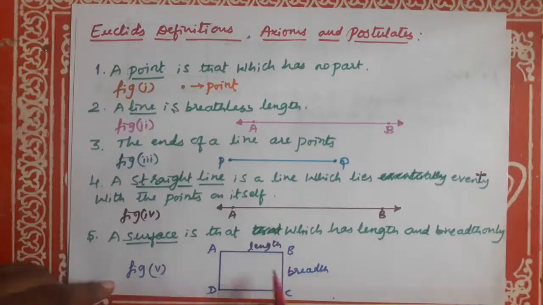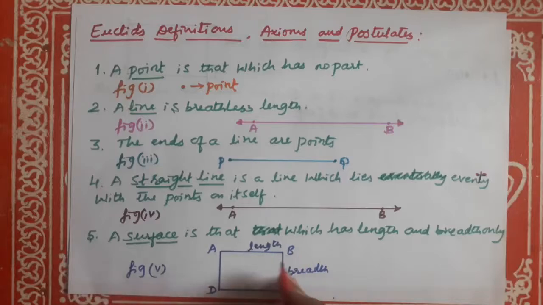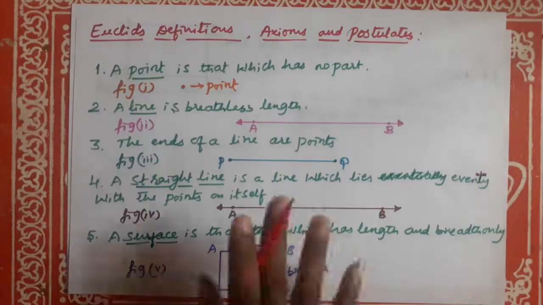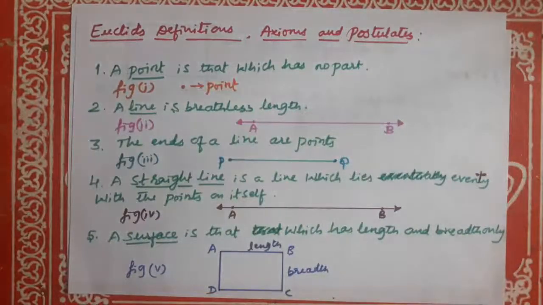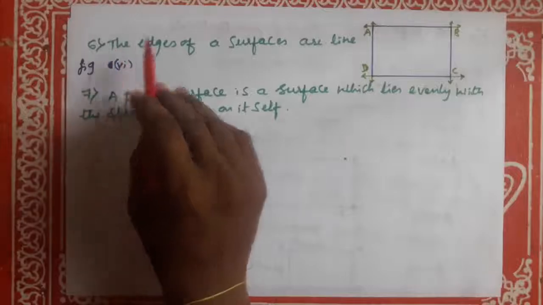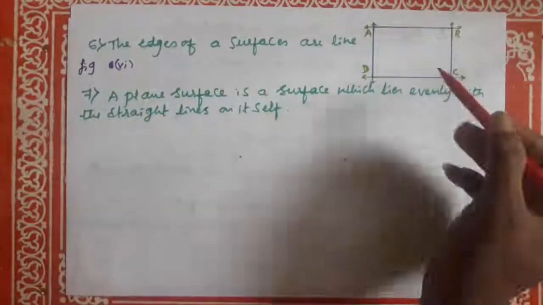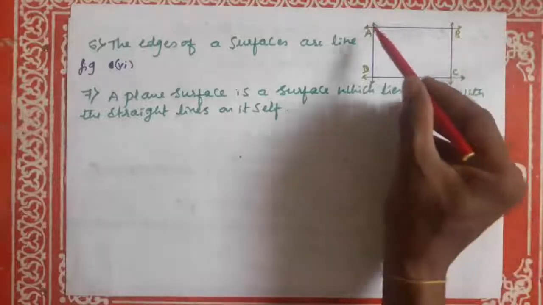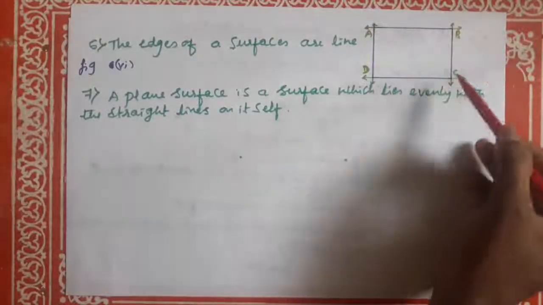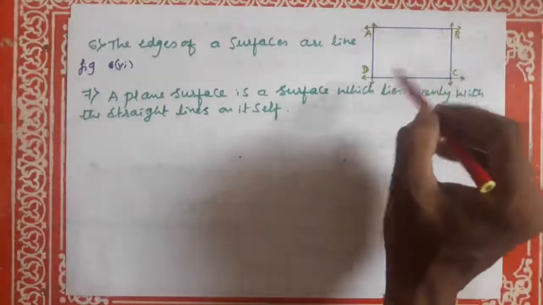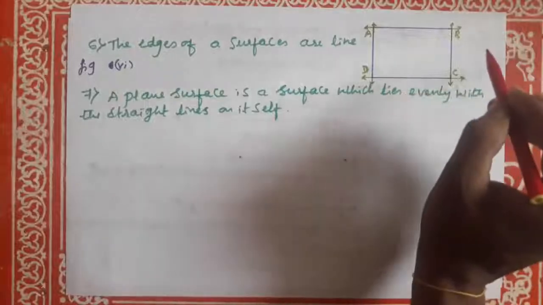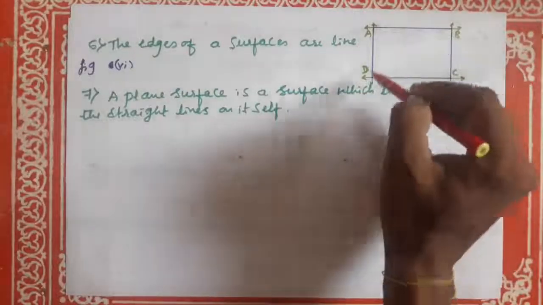Look at this figure 5. Okay, I drew here one geometrical figure. On this surface, there is only length and breadth. Okay, see, look at this page also. This is the length and this is breadth. Next, sixth one, the edges of a surface are lines. I drew here a geometrical figure. Look at this. For example, AB is a line, DC is a line, BC is a line, and AD is a line. Okay, these are the edges of a surface, and they are lines. Got it? AB, BC, CD, and DA.